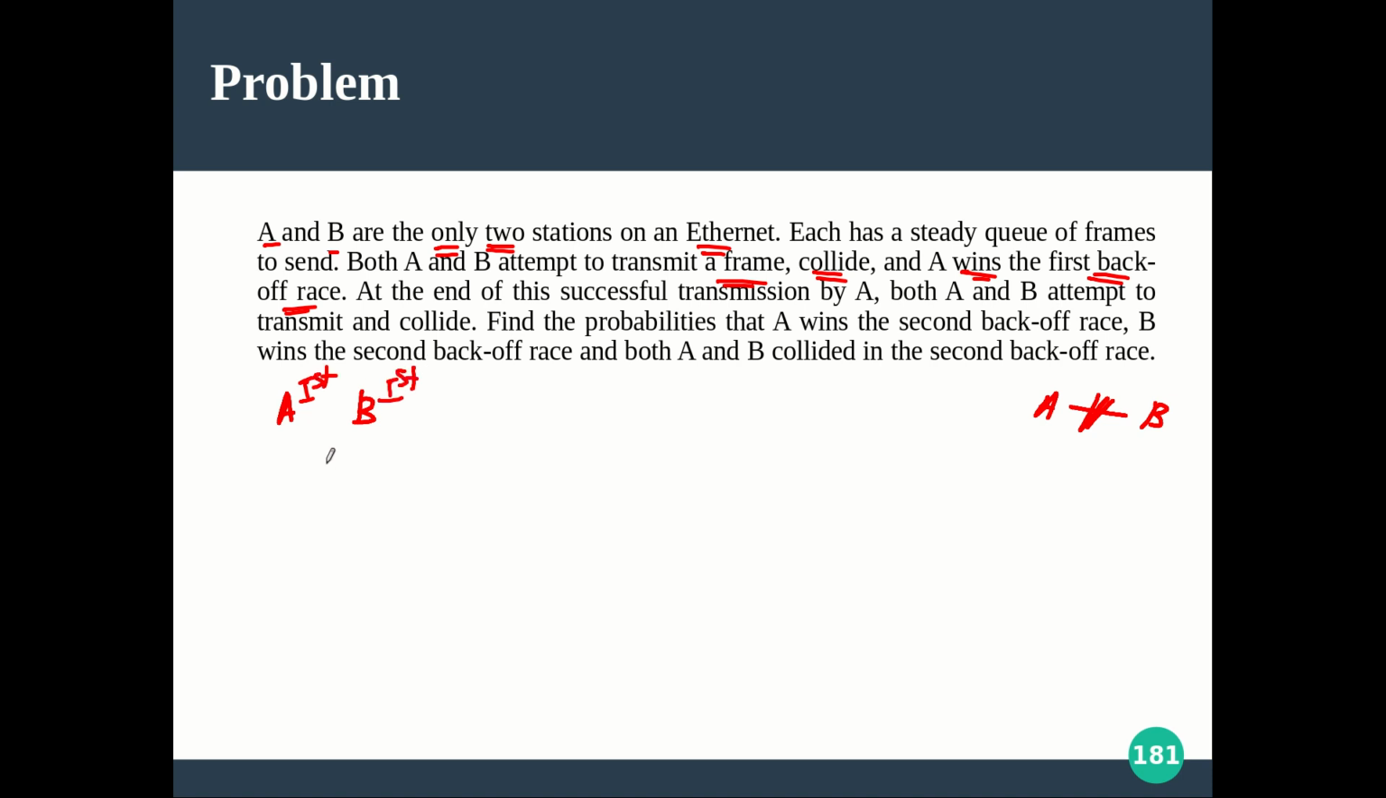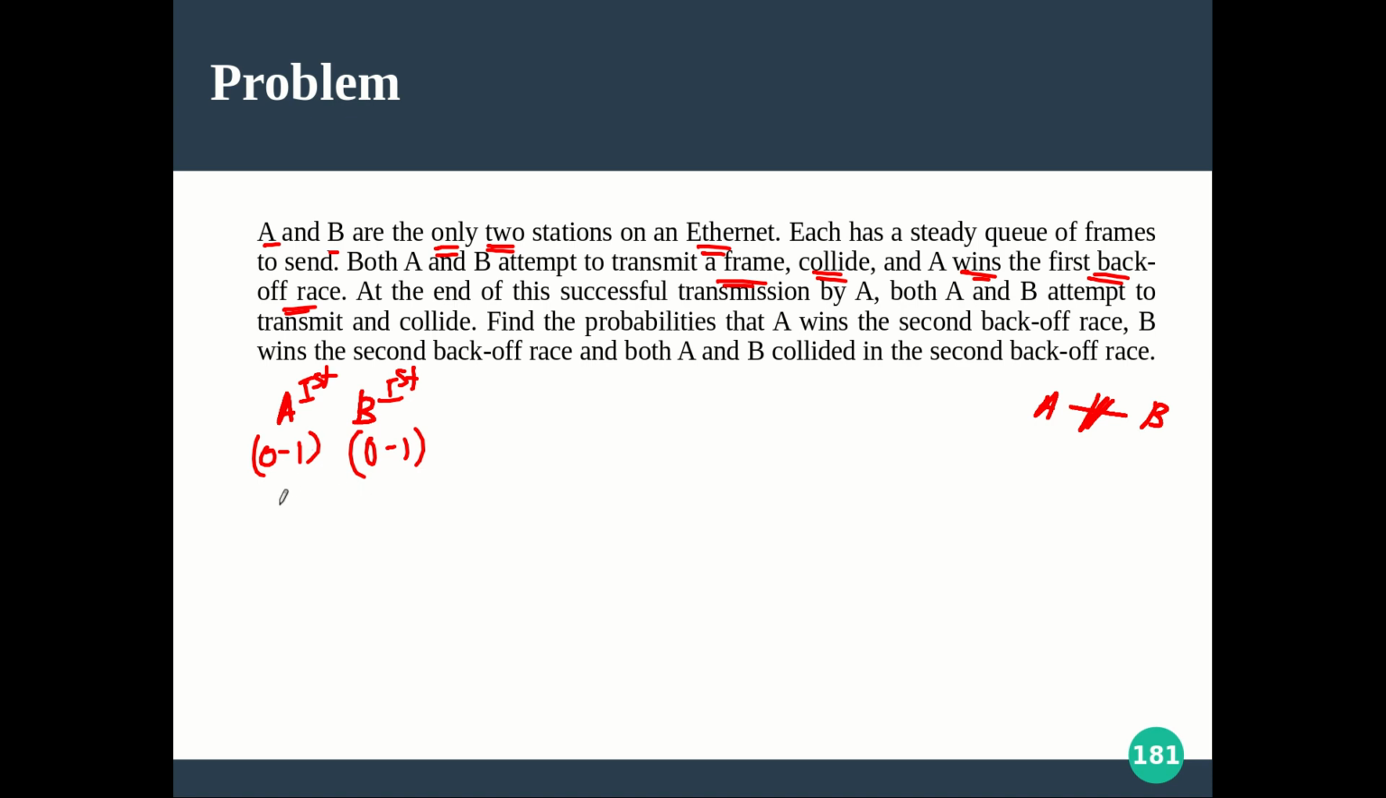with respect to both A and B, both will be choosing a random number from 0 to 1, and they will wait that number multiplied by the slot time T. As it is 0 to 1 now, only in the second collision will it increase to 0 to 3. So the whole concept is clear. Before coming to this problem, understand the exponential backoff algorithm clearly from the previous lectures, then try to attempt this problem. Both will choose a random number between 0 and 1.